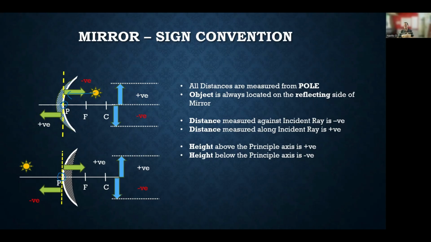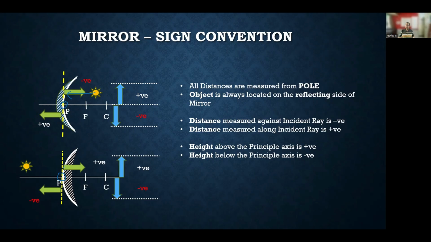Below the principal axis is supposed to be negative. Same for the convex mirror. Here, the object is on the left-hand side because the reflecting surface is on the left-hand side, right? Now, the ray of light will come from left to right. Because the ray of light comes from left to right, all the distances from the pole measured in the right-hand side direction will be negative because you're going against the incident ray.